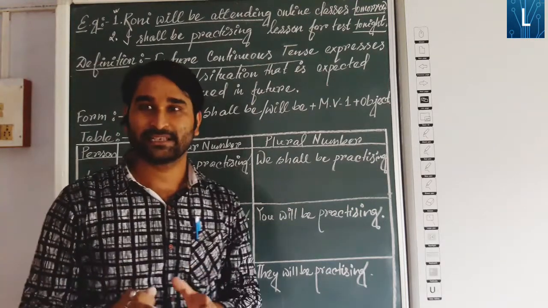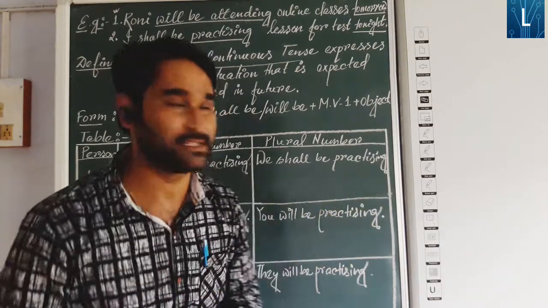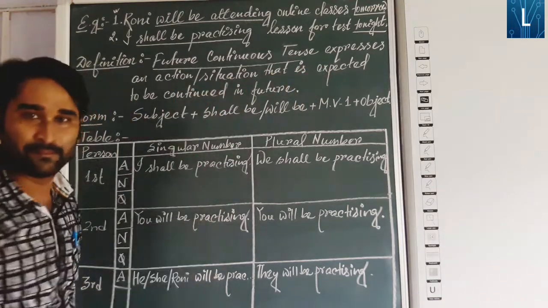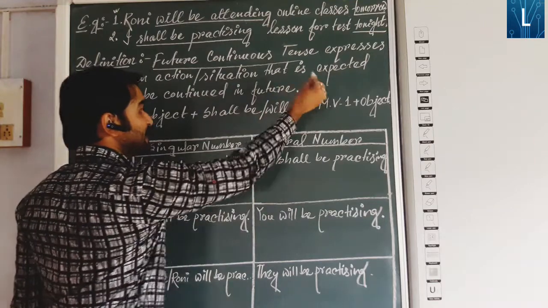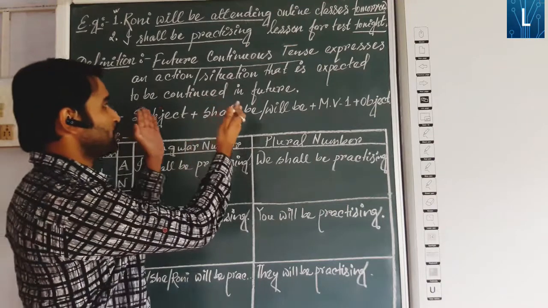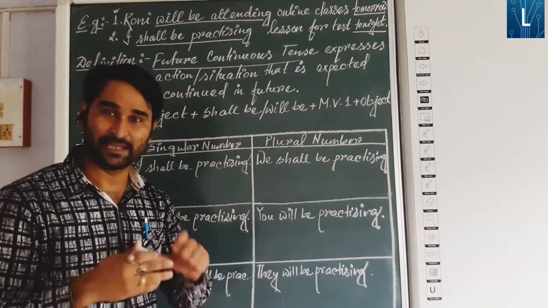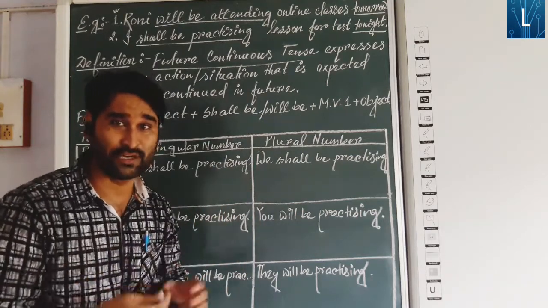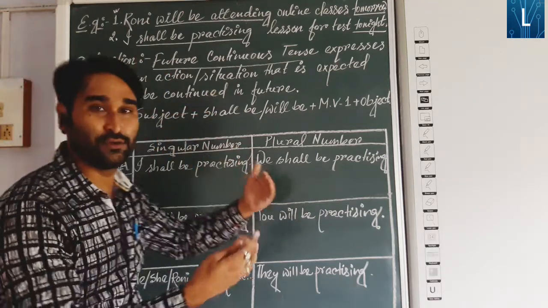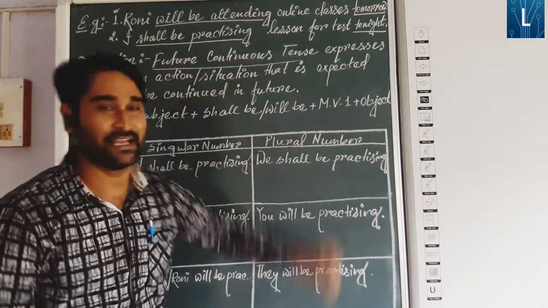As I told earlier, continuous tense means progressive. It is called progressive tense by another name. Here the definition is that future continuous tense expresses an action, or a situation, that is expected to be continued in future. Expected by whom? By the speaker, or the narrator, or the subject or the doer. If the doer expects that some action or situation will be continued in future, then it will be called future continuous tense.